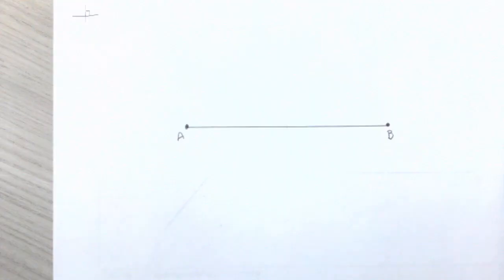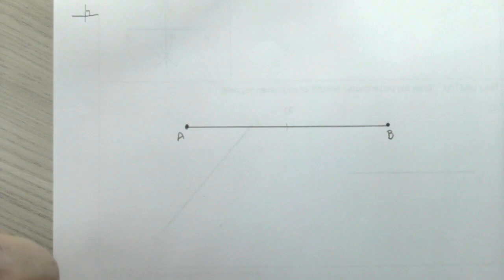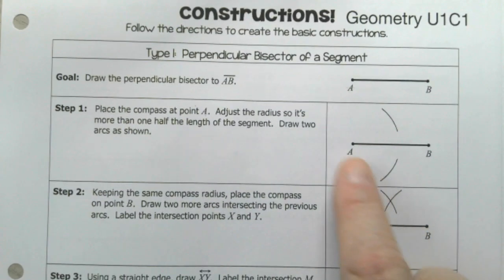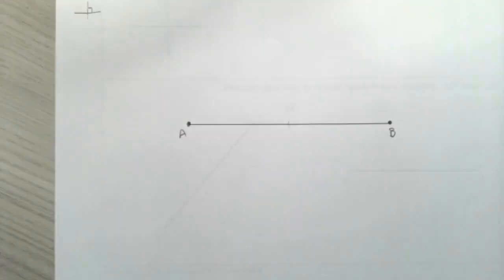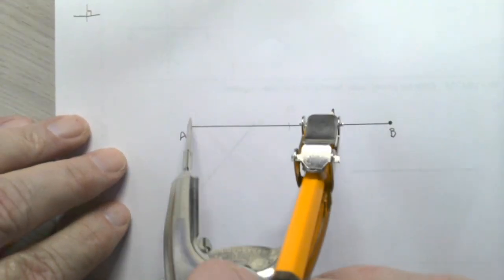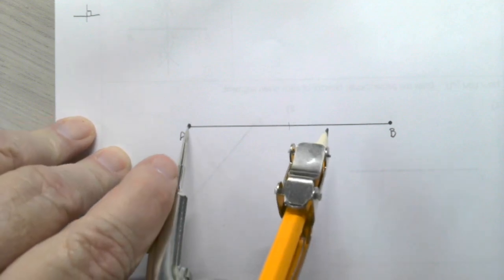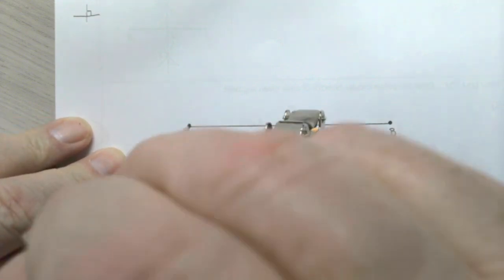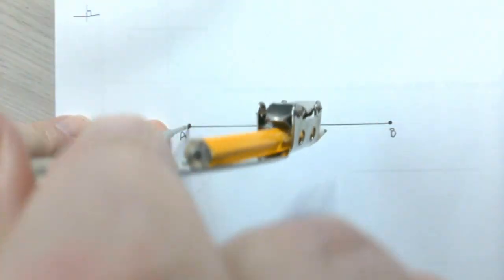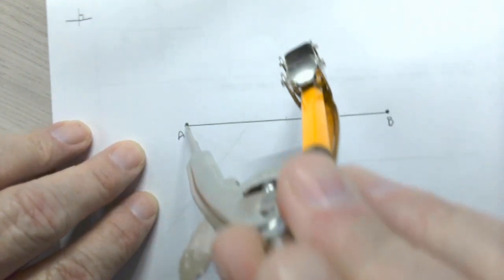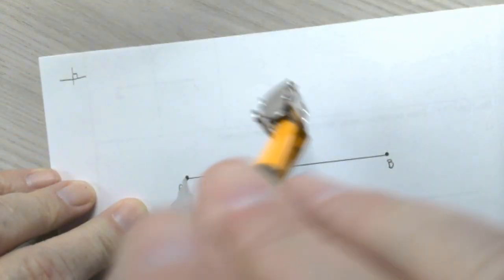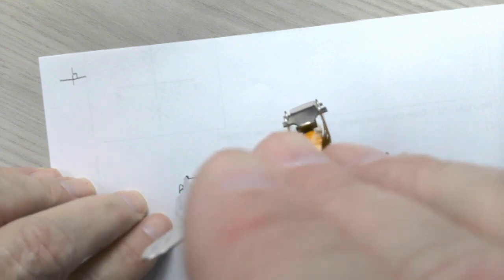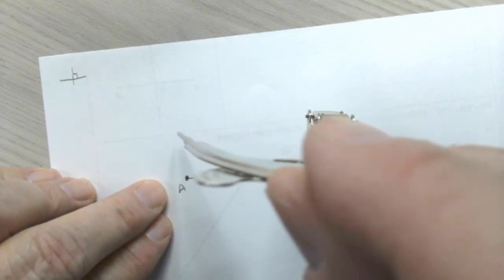All right, so the first step, it says draw 2 arcs as shown. So you have one above and one below with your point right there on A. So we're going to do that right here together. I'm going to give you a little tip. When you put your little pin, your needle, into point A, push down on the needle part to make the pencil side a little bit more free to move around. It's a little bit easier. When you put your weight on the pencil, this thing right here will pop up, and then you'll mess up.